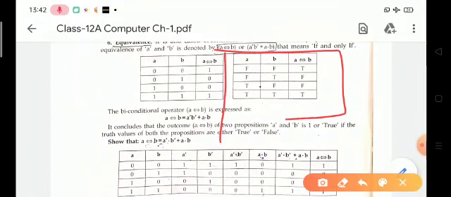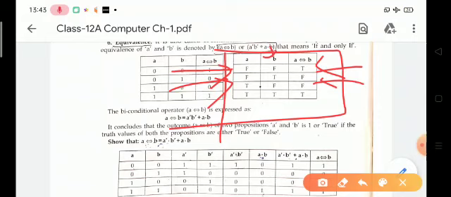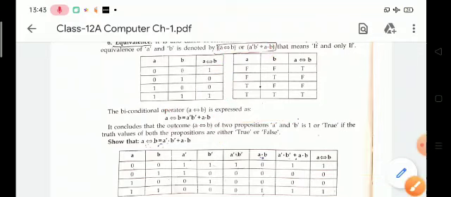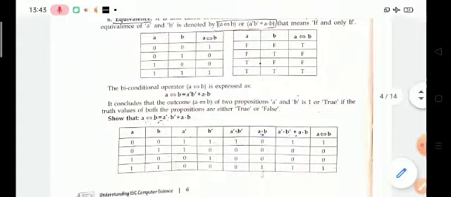Look at this truth table for equivalence. Here, when both conditions are the same, then the output is true. For A false and B false, the output is true because both conditions are the same. For the second condition, A is false and B is true, so the output will be false because both conditions are not the same. For the last one, if both conditions are true and true, the output will be true. So the output is true when both conditions are the same, for equivalence.